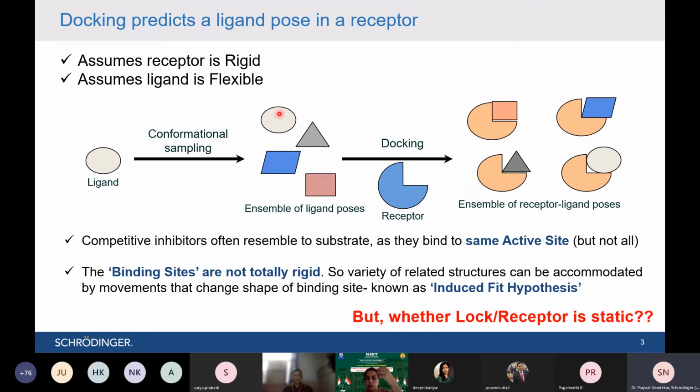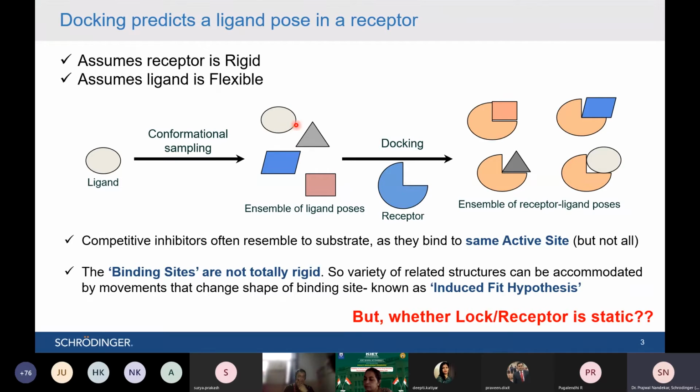Then when it generates various shapes of the ligand molecule, it tries to fit each and every shape inside the protein binding pocket. So you have a receptor. As I said, in molecular docking we consider the protein as a rigid body because it is a high throughput method. So you have a particular shape of the protein and a particular shape of the cavity inside the protein, which is again static in nature.